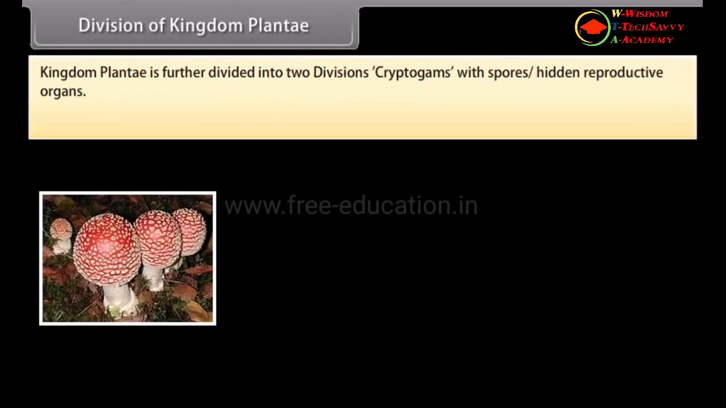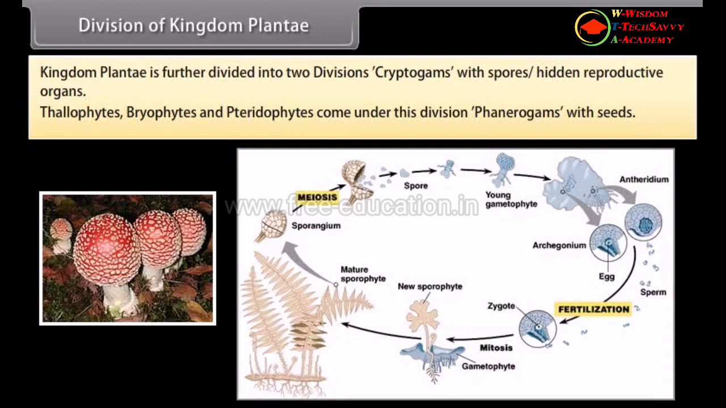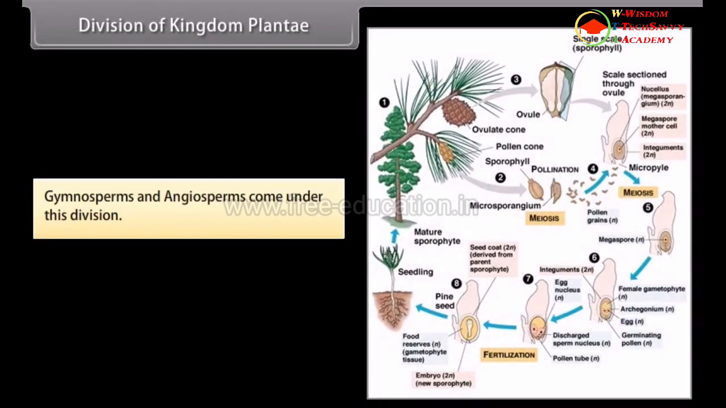Kingdom Plantae is further divided into two divisions: cryptogams, with hidden spore-based reproductive organs. Thallophytes, bryophytes, and pteridophytes come under this division. And phanerogams, with seeds. Gymnosperms and angiosperms come under this division.